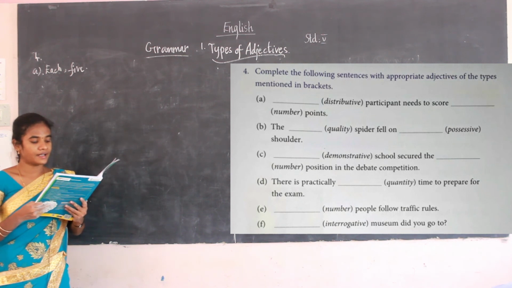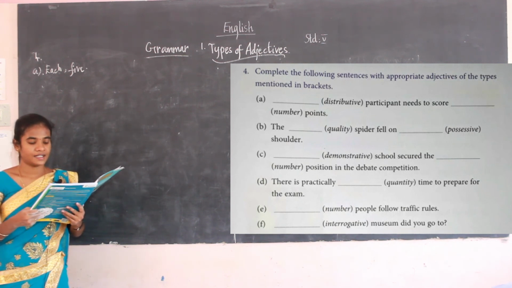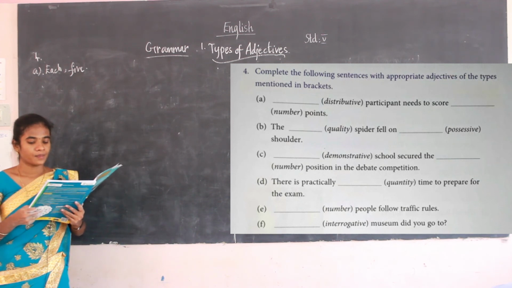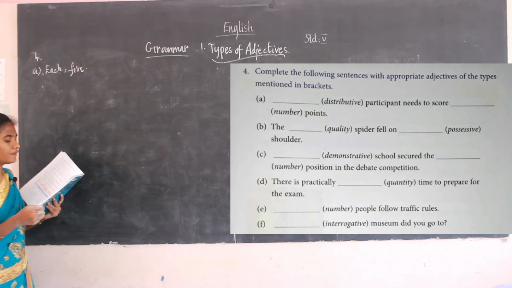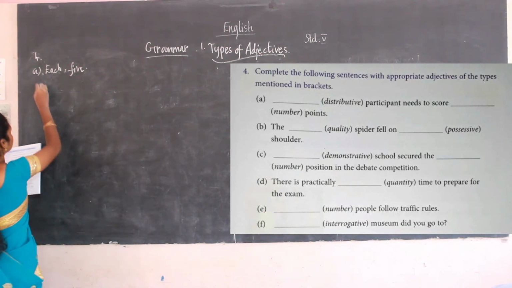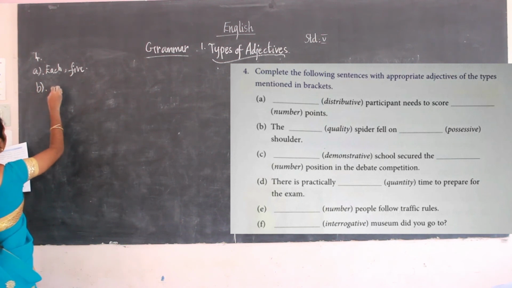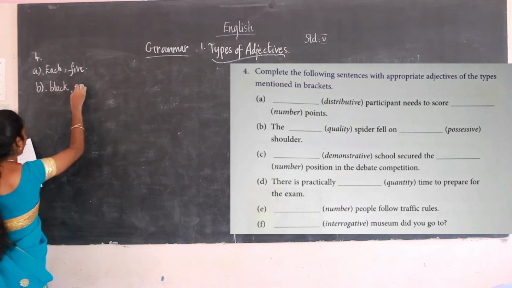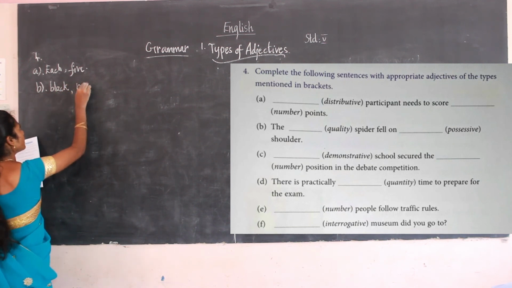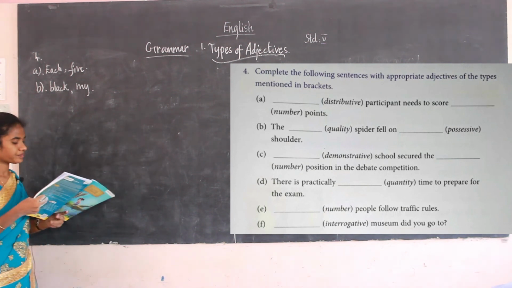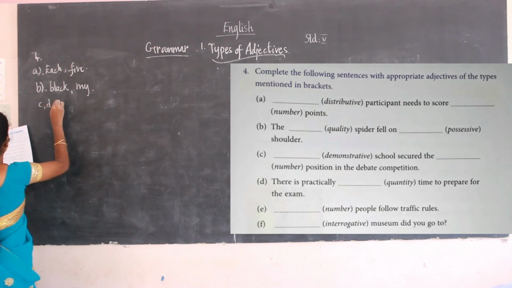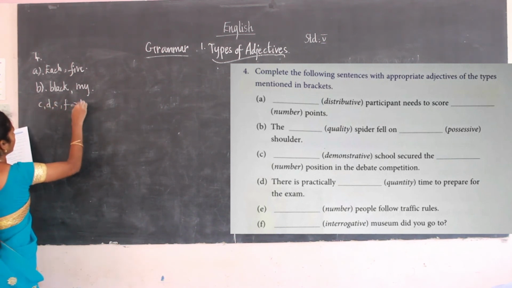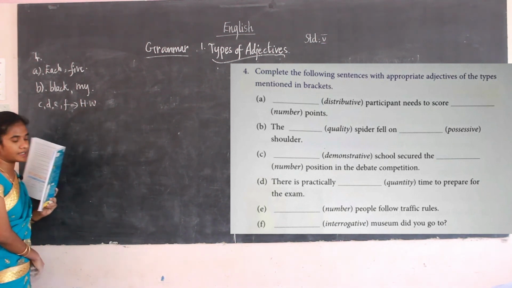Then B, the dash spider fell on dash shoulder. You have to write a quality and a possessive adjective. So I am writing color as the quality. The black spider fell on my shoulder. In the possessive one I am writing mine. Then C, D, E, F are the homework for you. Have to do it as homework.